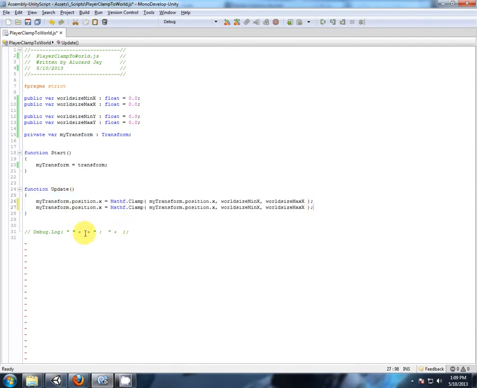Then we're just going to do the same for the Z position. Alright. So let's not confuse things. Z, because Y is up and down. We're not going to clamp it to the up and down. Z, Z. Okay, and what's my rough size?